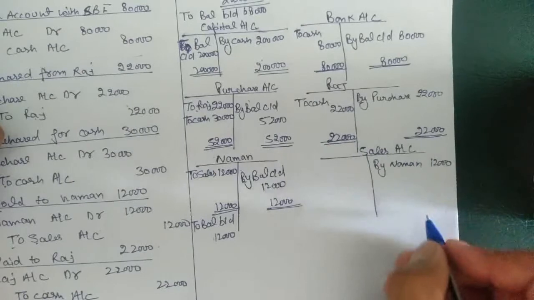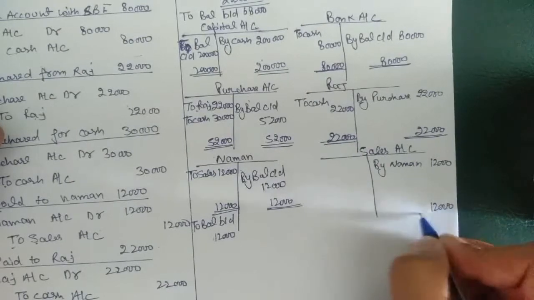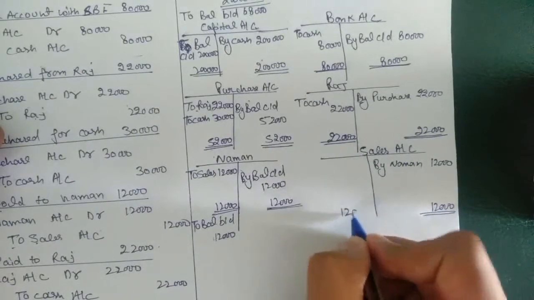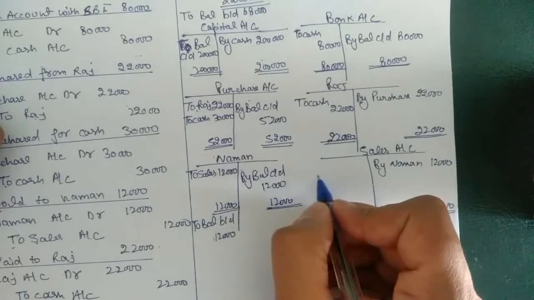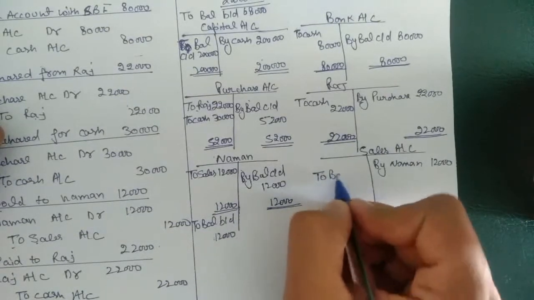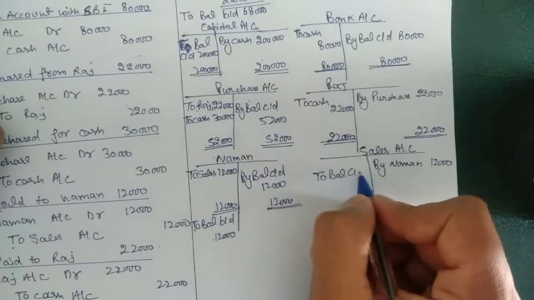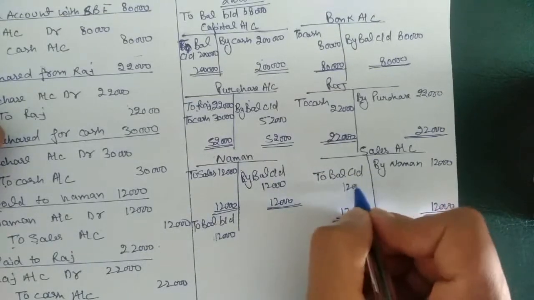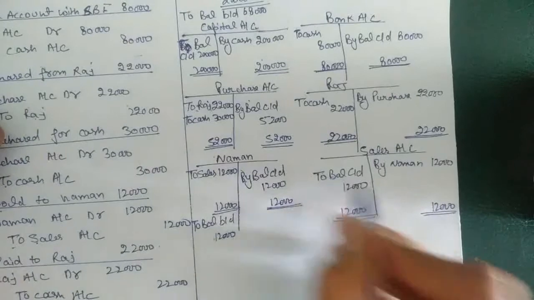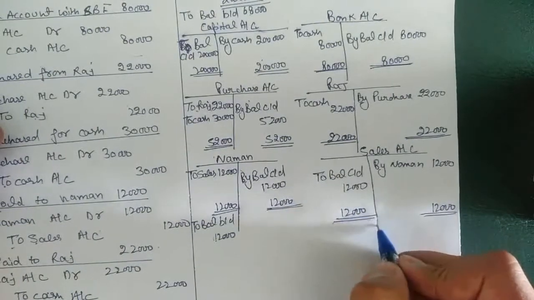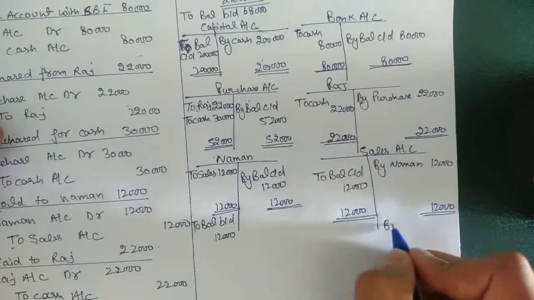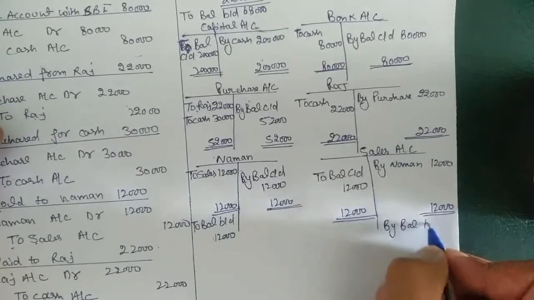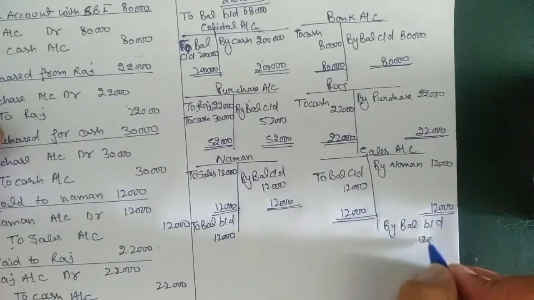For sales account also we have only a single entry in the name of Naman. So the total will be 12,000 closing mark, 12,000 closing. Now the balance will be by balance CD 12,000, and the next month or next year when we are going to open sales account again, the entry will be to balance BD 12,000.